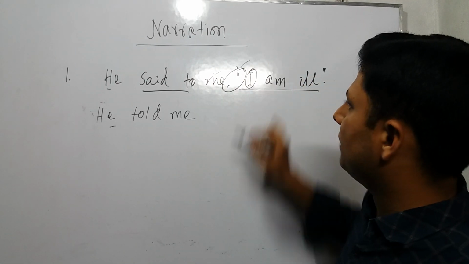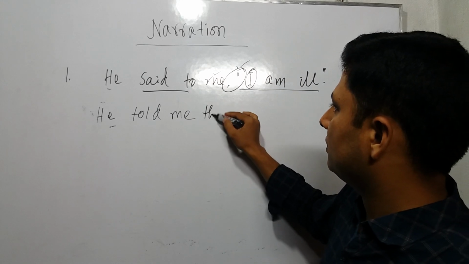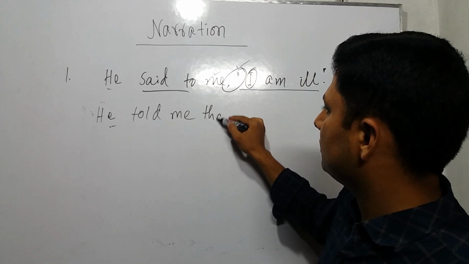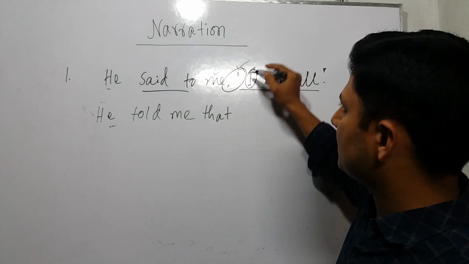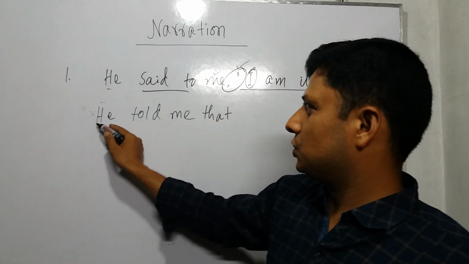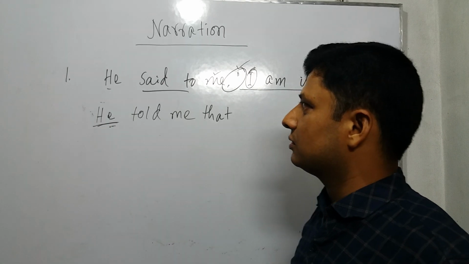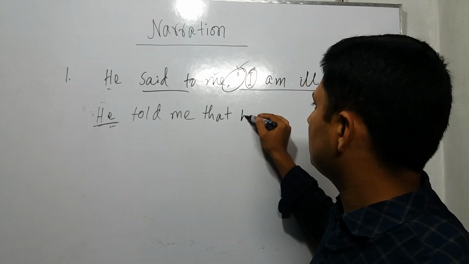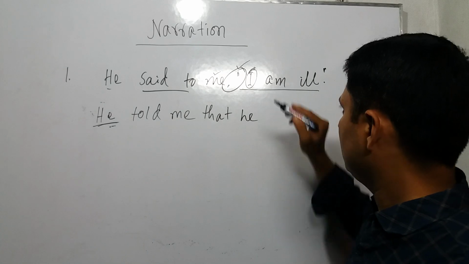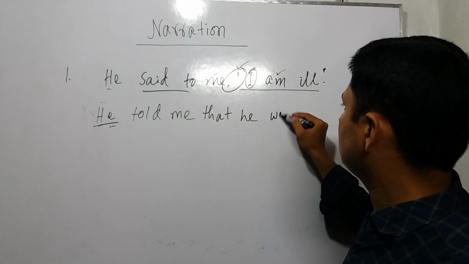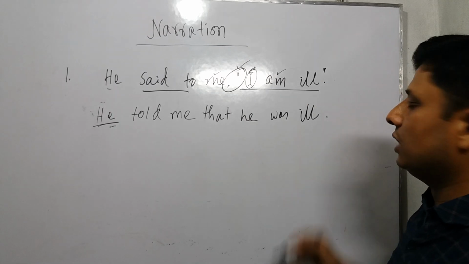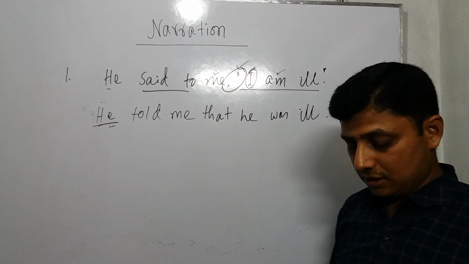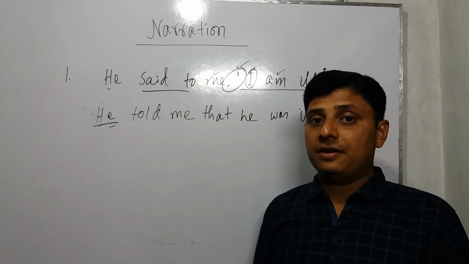Instead of comma, inverted comma, we use that. For person, the first person turns into the subject. Subject he, third person, so there is no change. Am turned into was, and then ill. This way we can change an assertive sentence into indirect, okay?